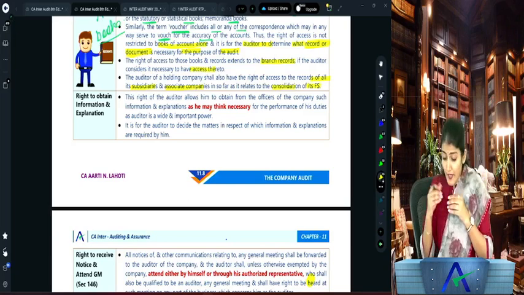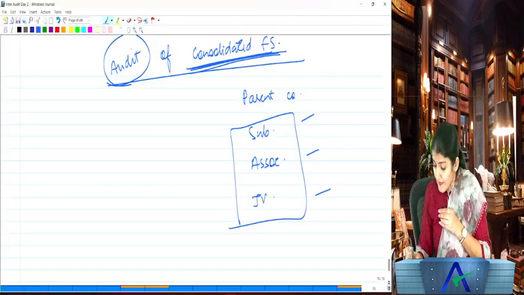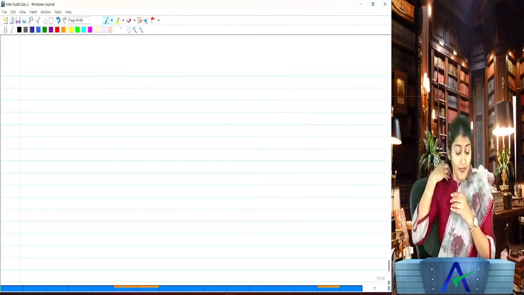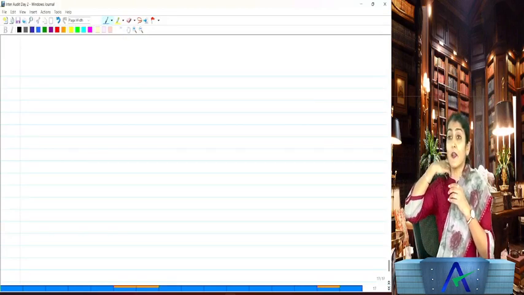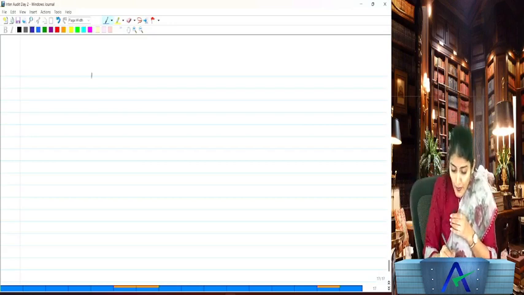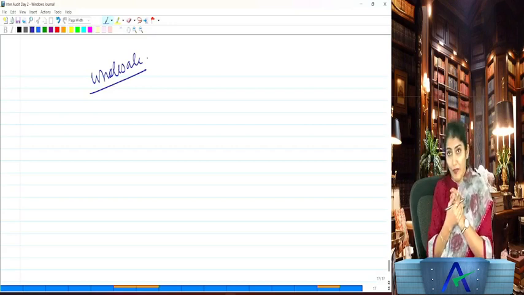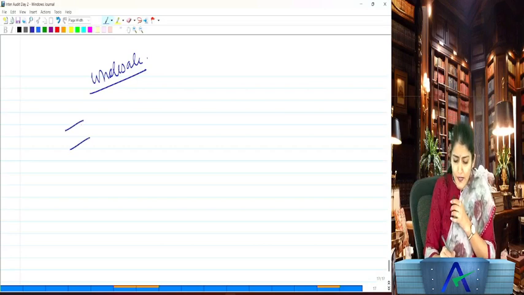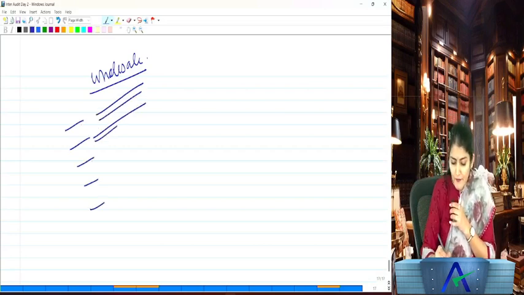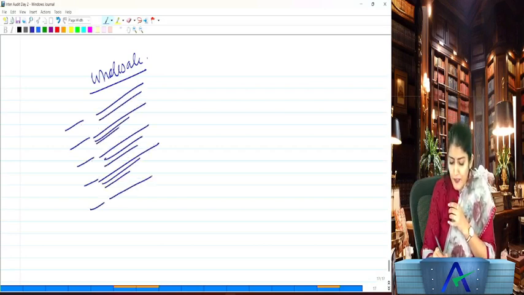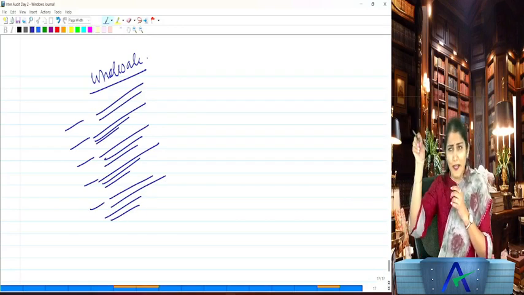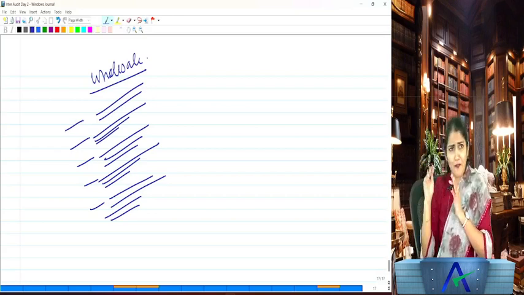The right of the company auditor, the right to access the books of account. One more thing I would like to tell you over here: there are two ways in which ICAI could be asking you the question. One style, which is less observed, is the wholesale question. Wholesale means: what are the rights of the company auditor? Then for each right you write one or two lines in front of it. Easy to fill the page, right? You know the rights of the company auditor, and for each right you write one or two lines, and then your work is done.